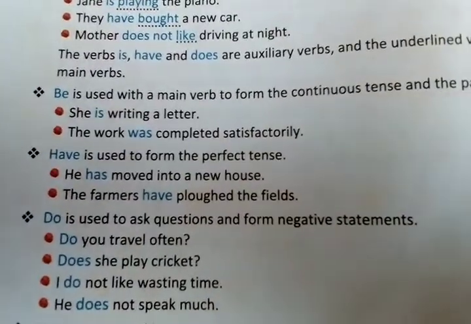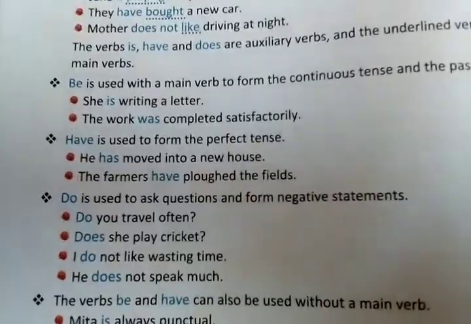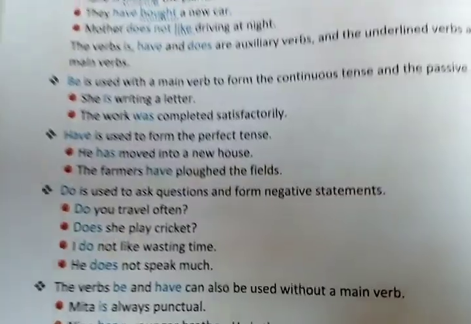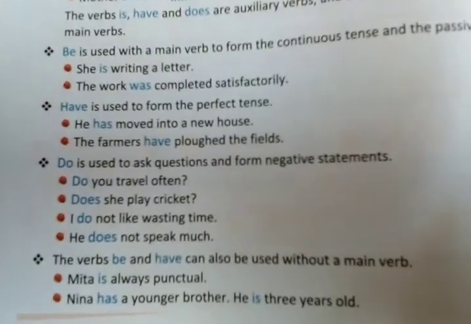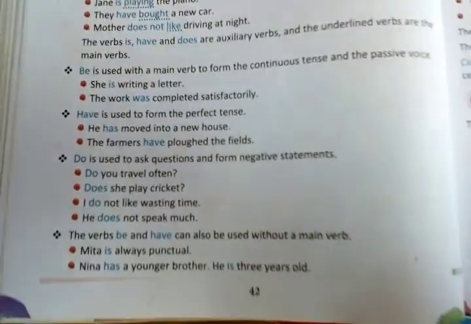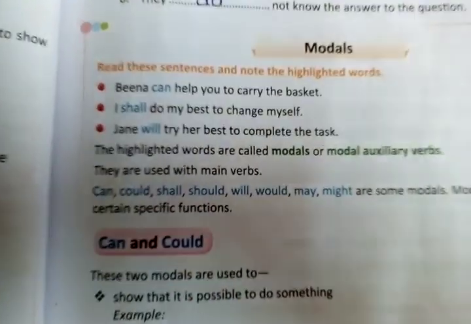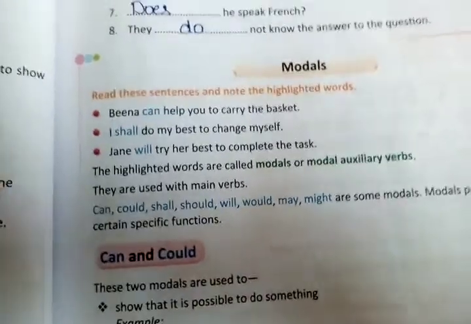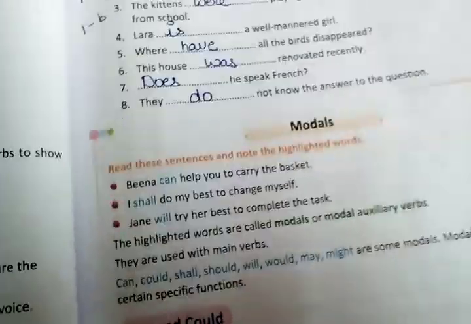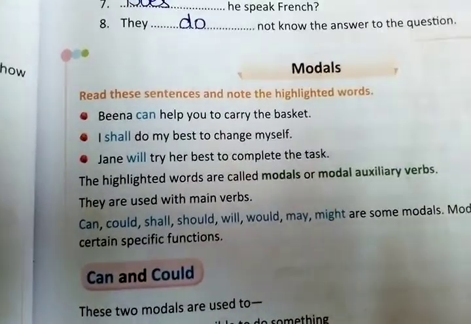Be is used to form continuous tense, have is used to form perfect tense, and do is used to ask a question or in a negative sentence. Now this chapter I am going to take in 2 to 3 parts, with the auxiliary verb, and in this first part I am going to explain the modals also.